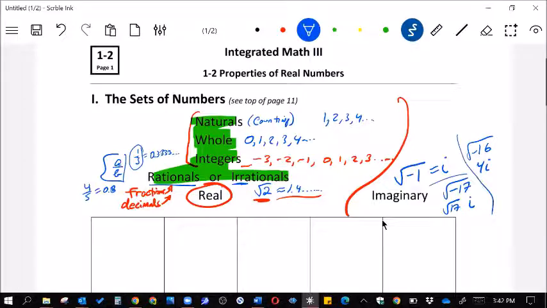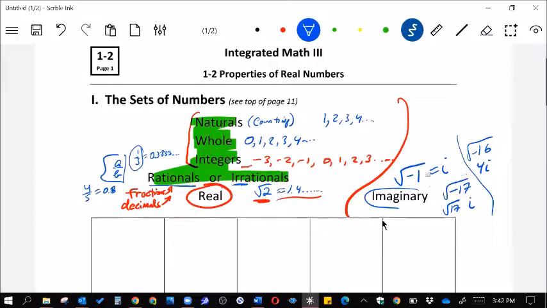Okay, so there are some options. So imaginary ones are the ones that have square roots that don't actually really exist, because you can't take the square root of a negative number.